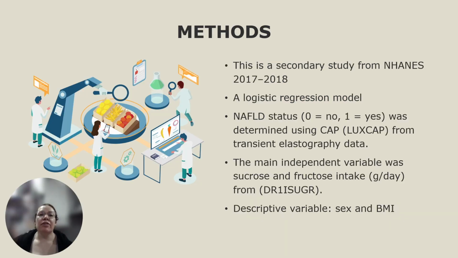The methods for this secondary study use data from the National Health and Nutrition Examination Survey from 2017 to 2018. Data was analyzed using Stata software and imported as XPT files. BMI was used as a grouping variable, and the non-alcoholic fatty liver status, 0 as no and 1 as yes, was determined using CAP from the transient elastography data. The main independent variable was sucrose and fructose intake in grams per day from the DR1IFF sugar, categorized as low, 0, and high, 1.